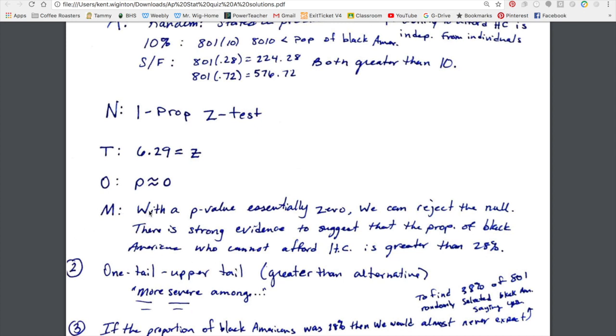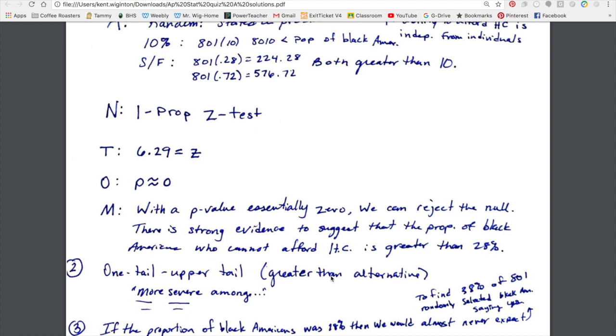My conclusion includes 3 elements. I want to refer to my p-value, I want to make a decision whether I reject or fail to reject, and then I want to make sure I talk about the health care, or the context. With a p-value of essentially 0, we can reject the null. This is strong evidence. I use the word strong here because it's a really small p-value. I could have simply said there is evidence to suggest. That really wouldn't have changed my conclusion, but in this case I was trying to be a little more descriptive, so I used the words strong evidence. But if you didn't, it's not wrong by any stretch.